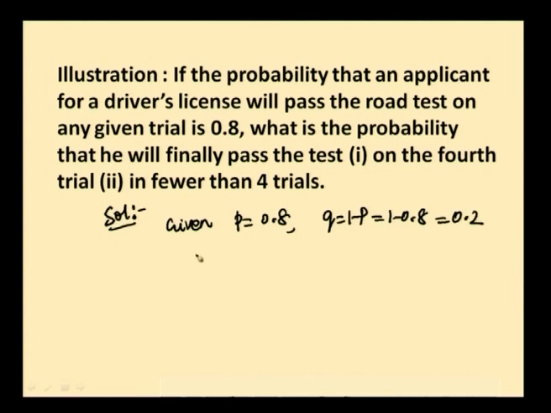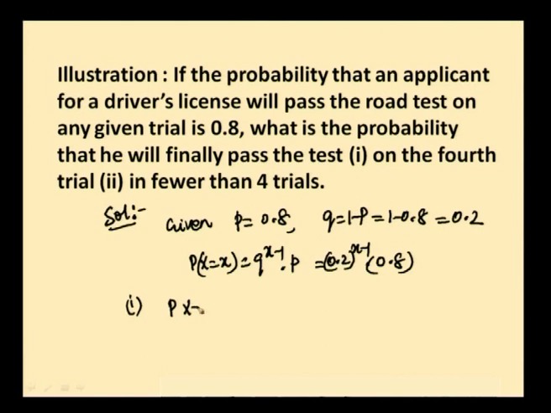This is following the geometric distribution. So, P of x is equal to q power x minus 1 into P. Q power x minus 1 is 0.2 power x minus 1 into 0.8. Okay. What is the first subdivision? Probability that he will finally pass the test on the 4th trial.